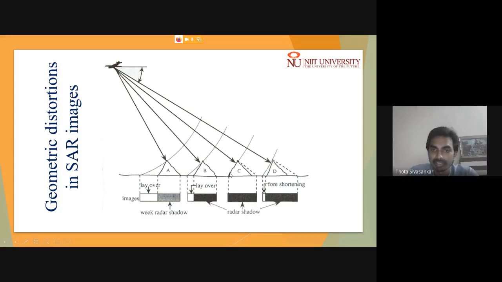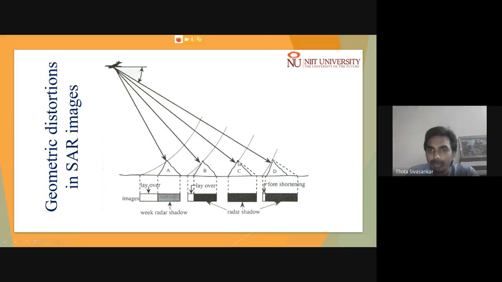And when the fore slope angle is less than your SAR incidence angle, in that case your top signal may be acquired either at the same time as the ground return, as the bottom of your hill is receiving.